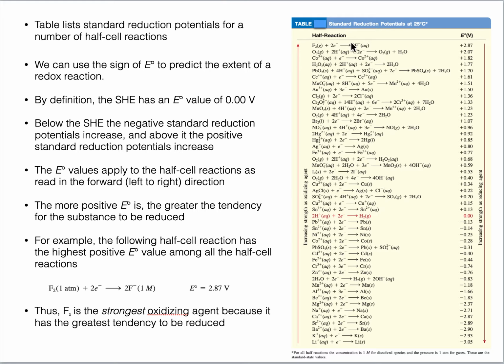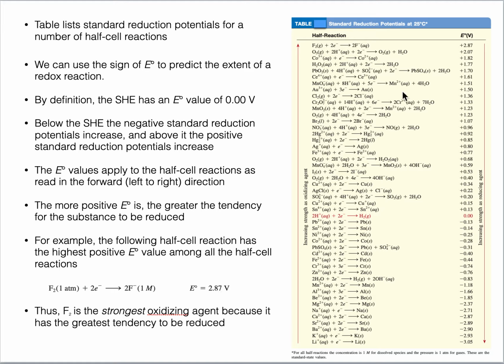This table, given in the form of reduction potentials with reference to the standard hydrogen electrode, is known as the electrochemical series. If you see at the top, the standard reduction potential is given for fluorine, and this is the maximum value of plus 2.87 volt. What does it show?